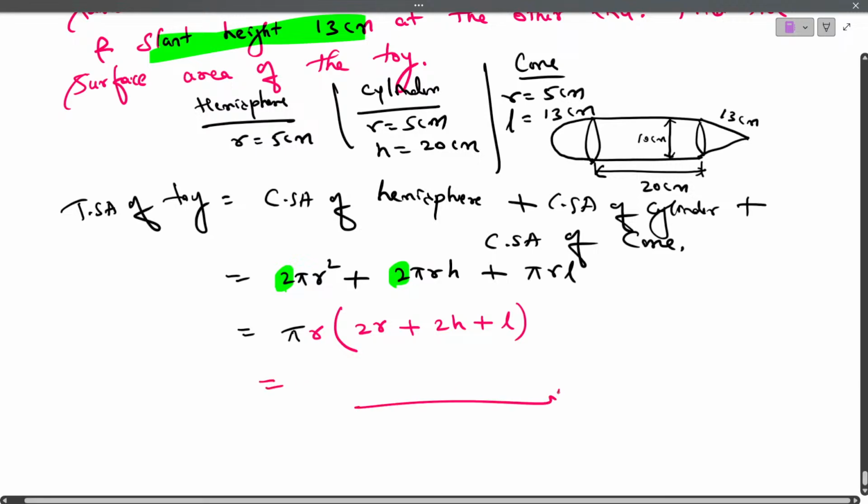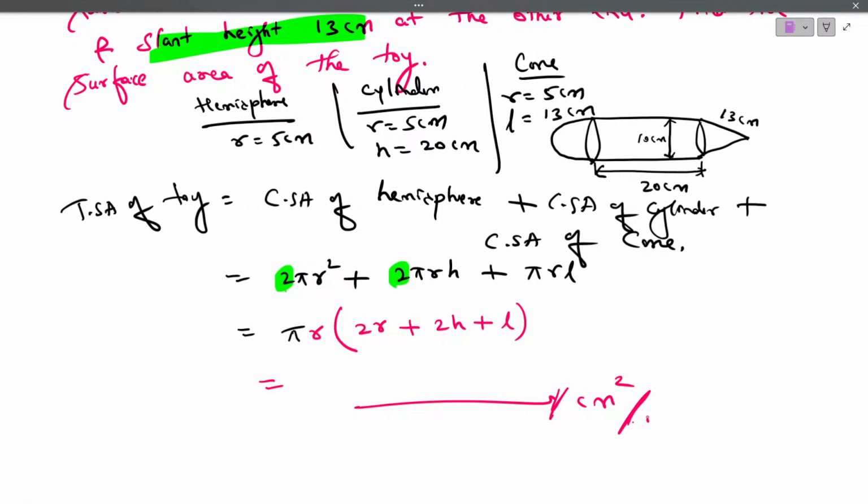Now just substitute all these values. You will get the final answer in terms of centimeter square. So this is how you are supposed to find the total surface area of a toy. My dear students, I hope you all have got the steps and the method of how to solve problems related to surface area and volume. Is this clear?